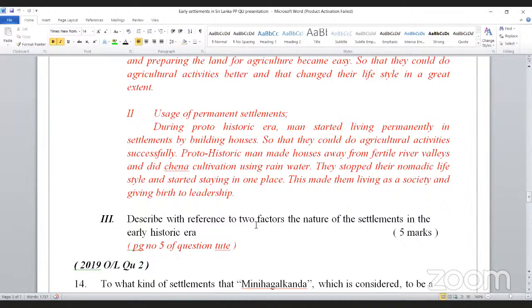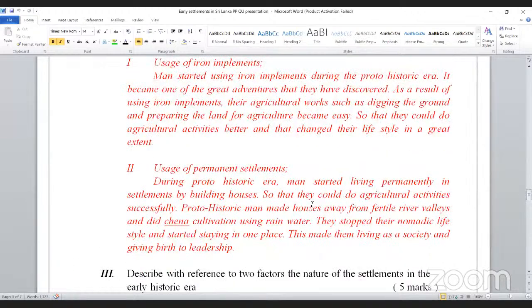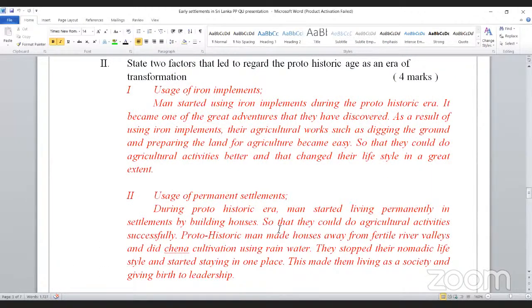Describe with reference to two factors the nature of the settlements, the question that came this time. There you have to explain village settlements, intermediate settlements, and urban settlements separately. If you want to get a screenshot, you can, getting a screenshot is no problem. I'm not going to give you the time to write this because it takes time. So this answer you can write that.